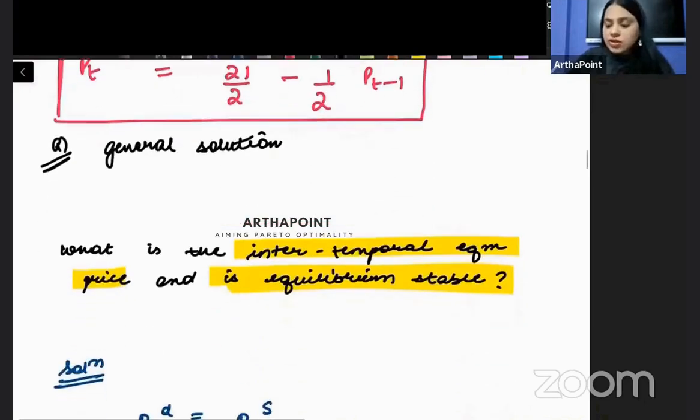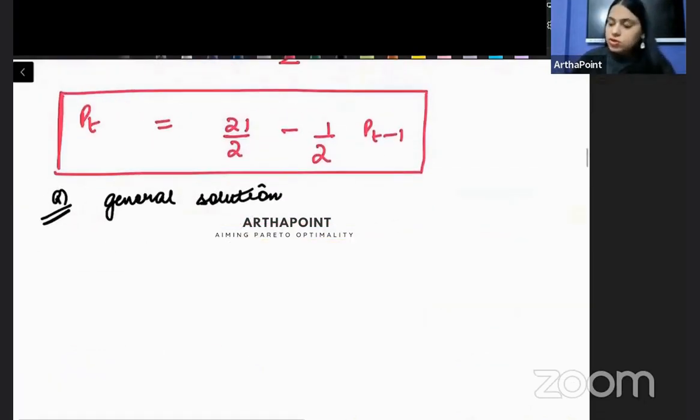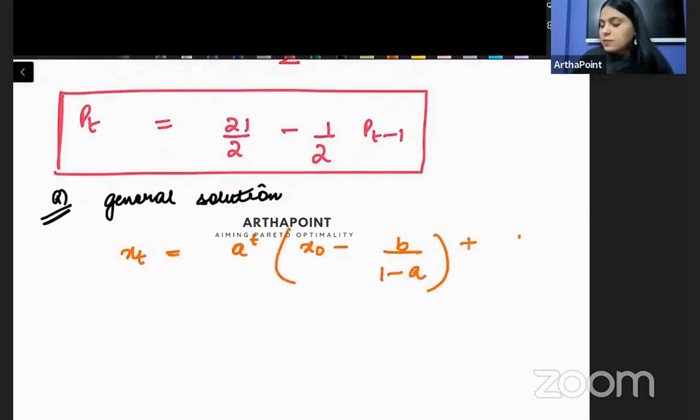So what is the general solution to any difference equation? The general solution of this difference equation is that xt is equal to a to the power t x naught minus b upon 1 minus a plus b upon 1 minus a. This is the general solution to this difference equation.